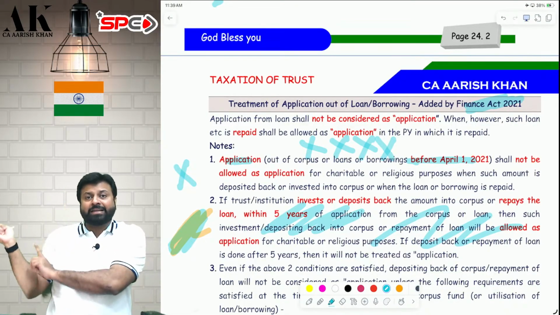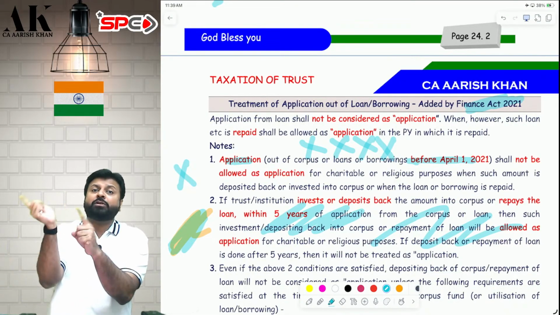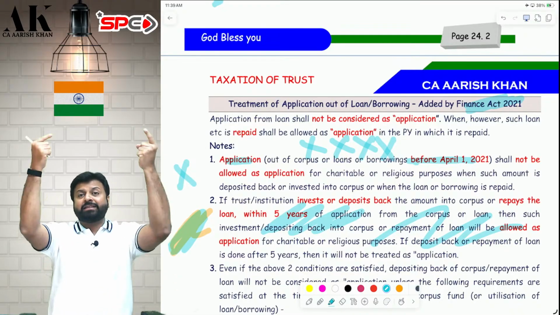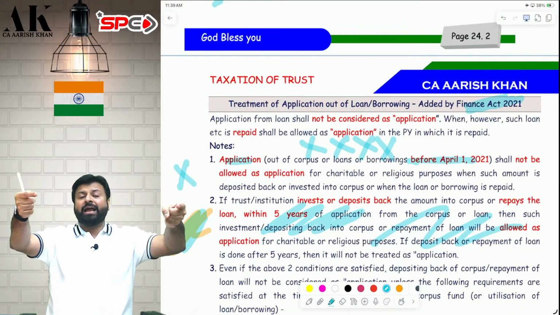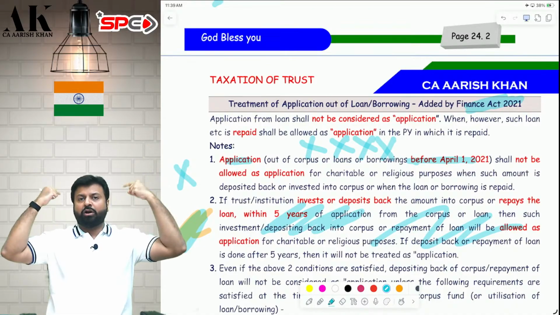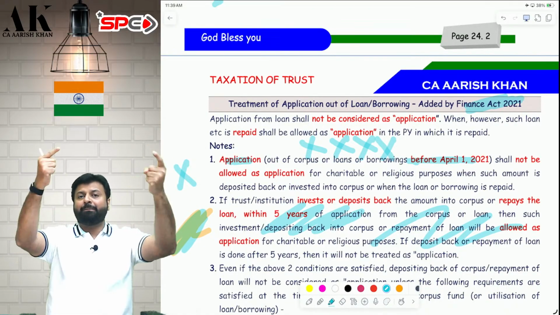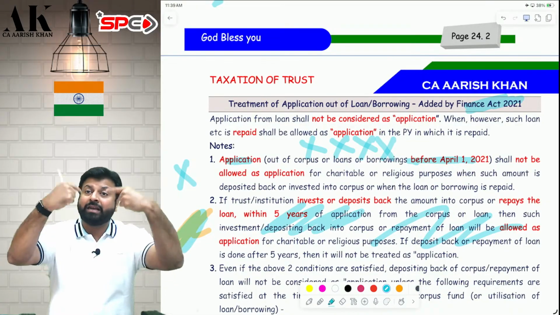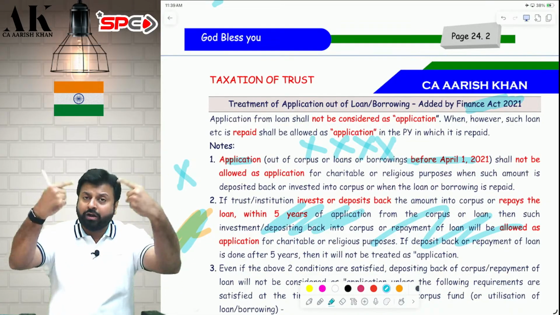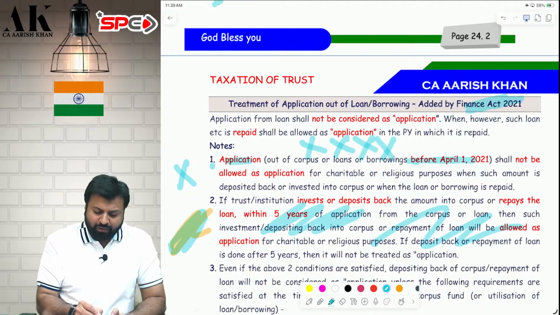So if you have done the activity before 21 and you are repaying and depositing after 21, listen, if you have done the activity of taking the corpus donation, the activity of taking the loan and applying the money before 21, but repayment is done after 21 or depositing back is done after 21, then it will not be allowed as an application.